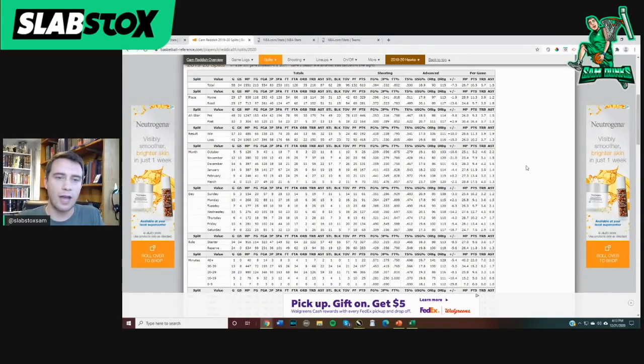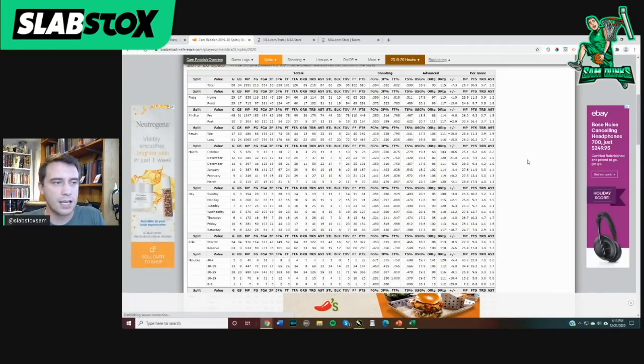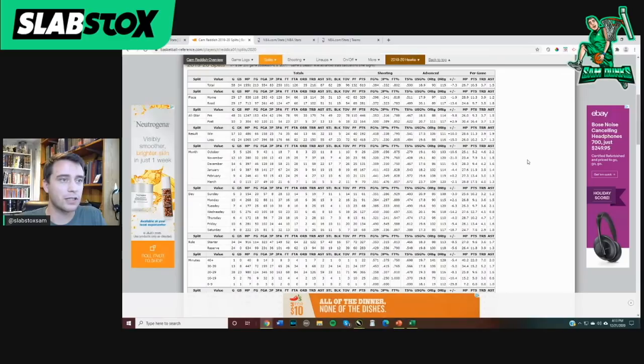And if you can see gradual improvement, not with the benefit of injuries, because that's a factor, but we just see general improvement as they're picking up things, as they're learning things, as they're studying under the vets, as the game's starting to slow down for them. That's exactly what we want to see. And I think deservedly, Cam Reddish is a type of player that people are really interested in investing in going into this season. Unfortunately, as I covered a couple weeks ago, the minutes are going to be a little tough to come by.